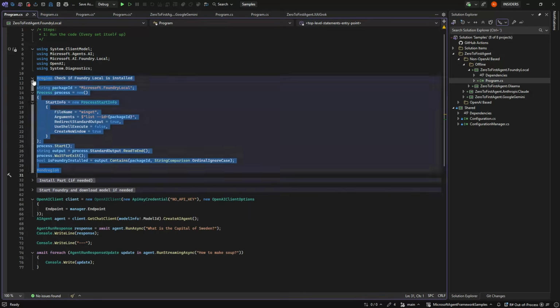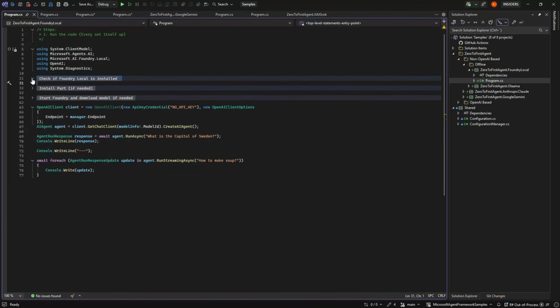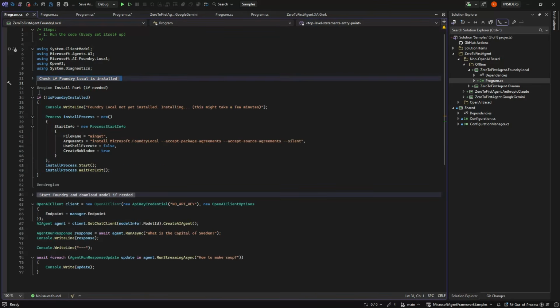So here it's using winget in order to check if the winget package is installed using normal C#. I have a separate video on this in detail, so we won't go into it too much. The installation of it, if it's not, but again, this has nothing to do with AI. This is winget stuff and Windows stuff.